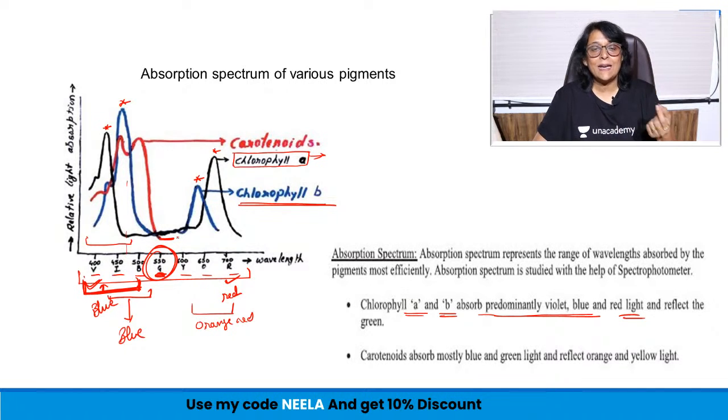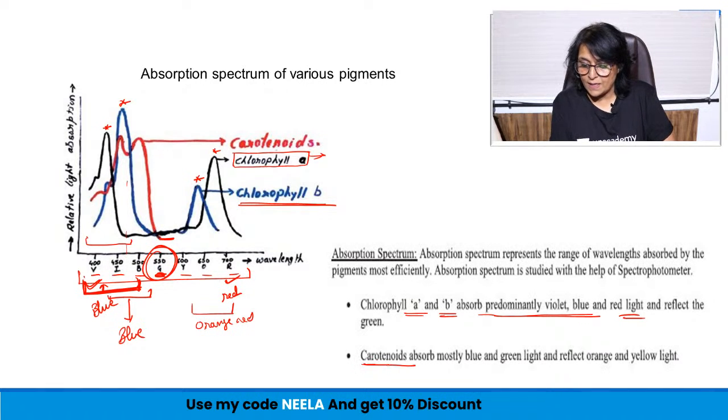So a pigment absorbs a particular wavelength and reflects a particular wavelength. The ones which are absorbed are used for processes, and the one which gets reflected is the color of that pigment which is visible to us.